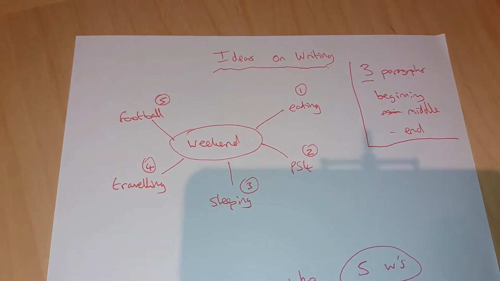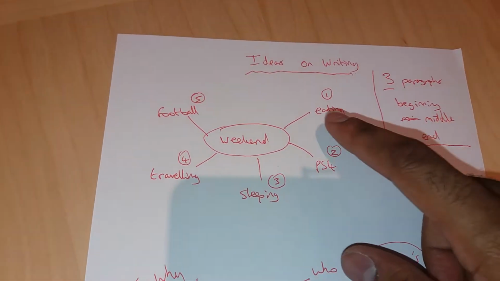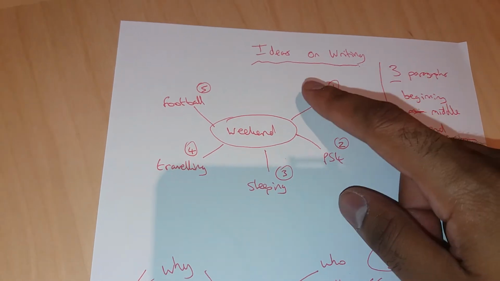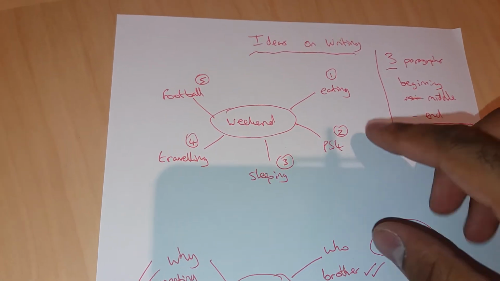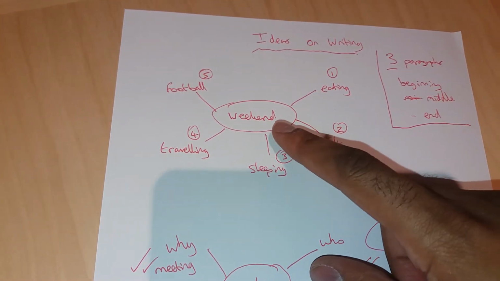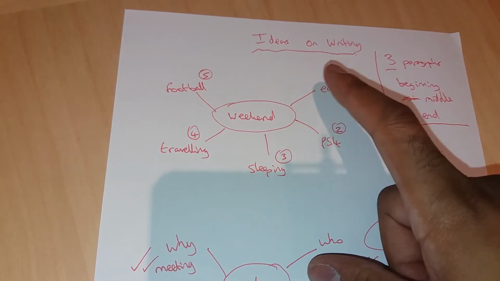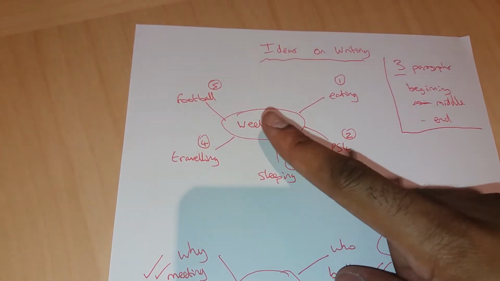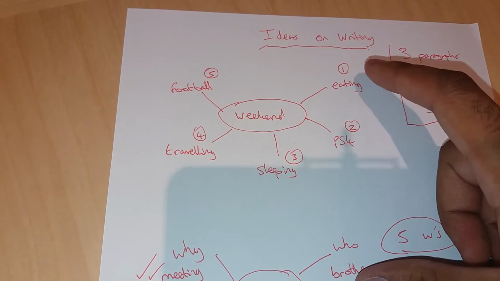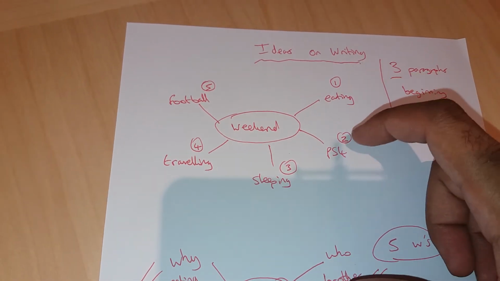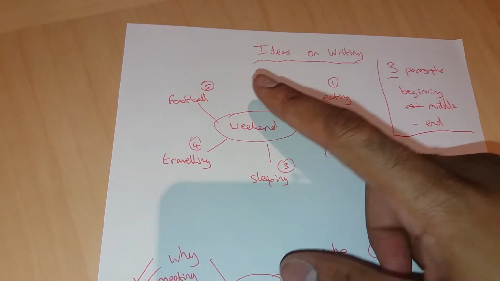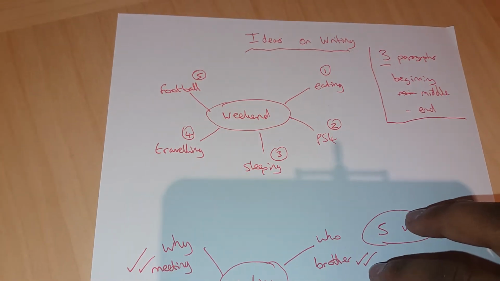Welcome back, guys. On the last video, I showed you how to brainstorm your ideas on writing. I showed you how, for example, we were working on writing about your weekend, how you took 5 activities or 5 things that you did over the weekend, and then you labeled them to give them an order in order for you to speak about them.